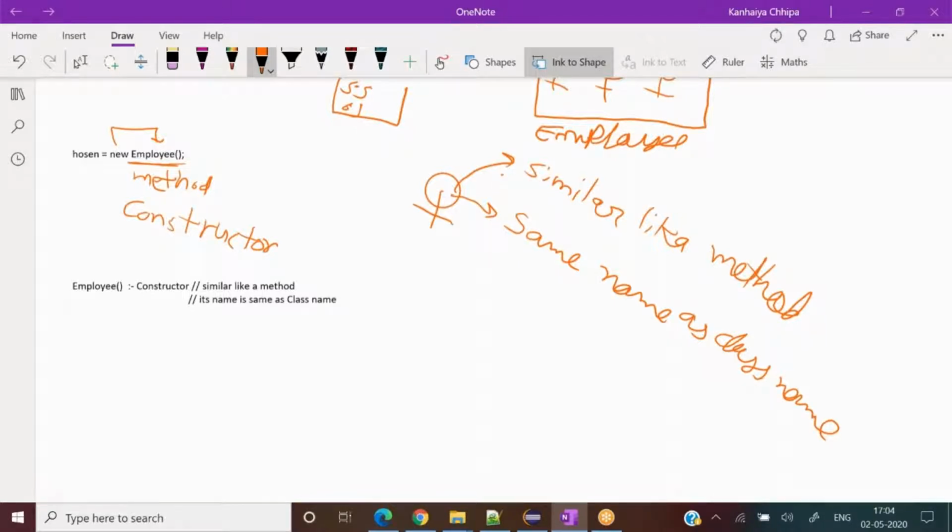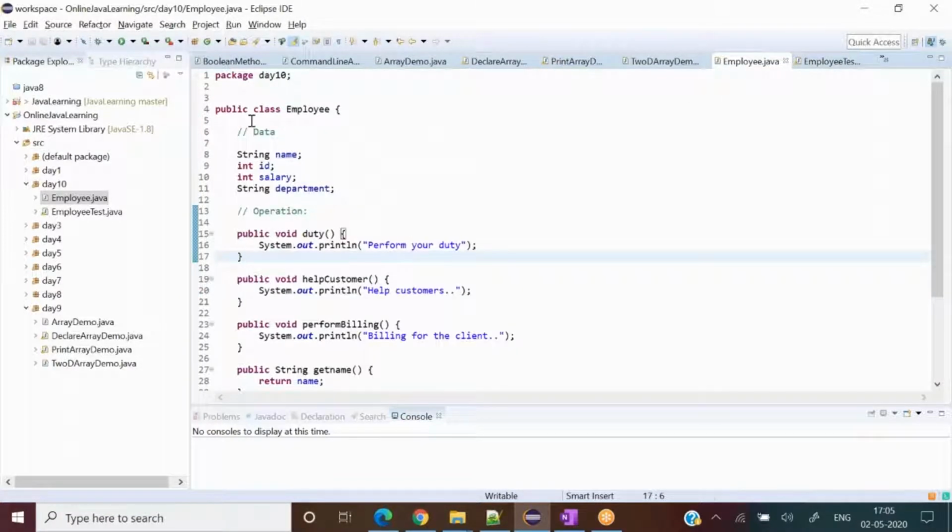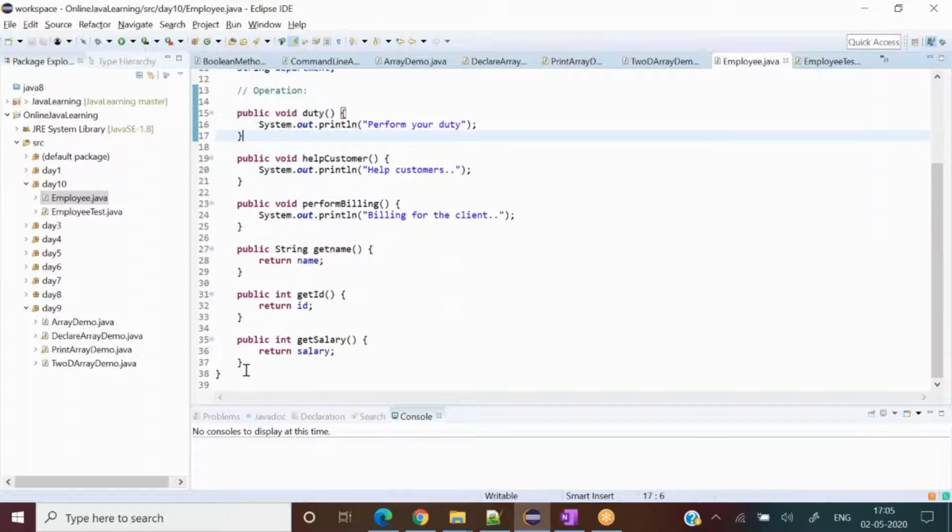Now, a constructor is also a method. And how do we define a constructor? Let me write it here in the Employee class itself. Now I'm going to the Employee class. So far we have written data and operations here. Correct? Now I'll be defining a constructor of this class.